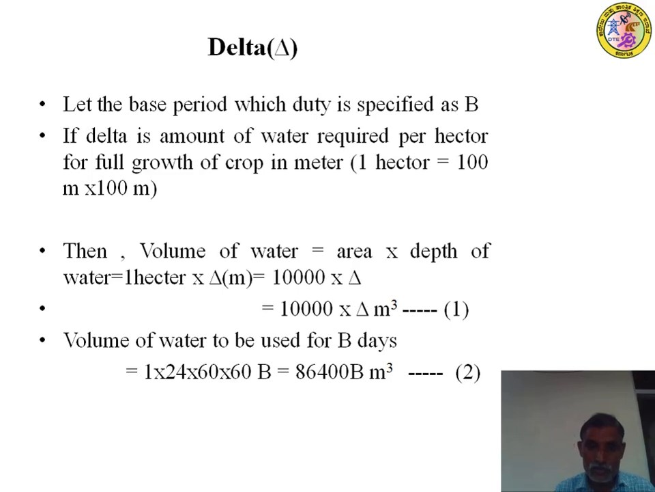So, considering the base period, the volume of water is equal to 1 multiplied by 24 hours, because a day means 24 hours, multiplied by 60 minutes, multiplied by 60 seconds, into the number of days. This will give the volume of water in terms of meter cube. That is 86400 B meter cube. Call this equation number 2.